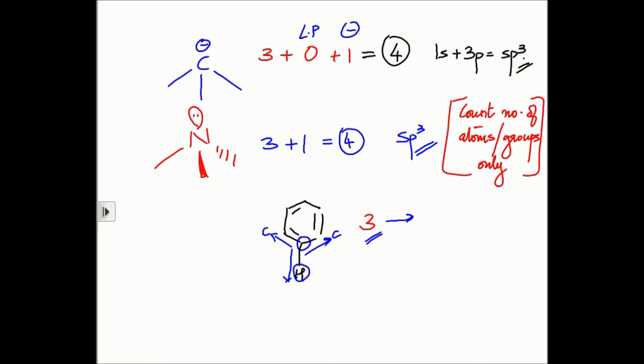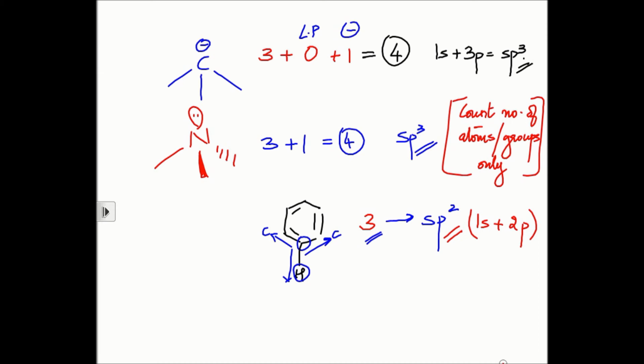So while taking into consideration for devising the hybridization scheme, I only take 3 into consideration. Does it have a lone pair of electrons or a negative charge? No, it doesn't have a lone pair, neither does it have a negative charge. So it requires only 3 hybrid orbitals in its valence shell. 3 hybrid orbitals can be obtained by hybridizing 1s and 2p orbitals, and hence the hybridization scheme in benzene for every carbon atom is going to be sp2.